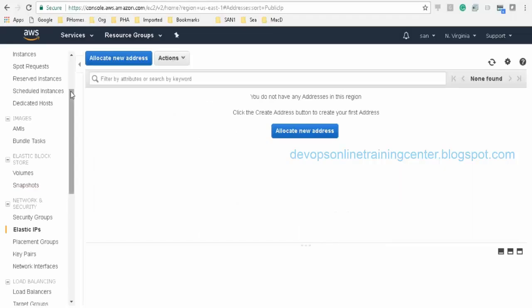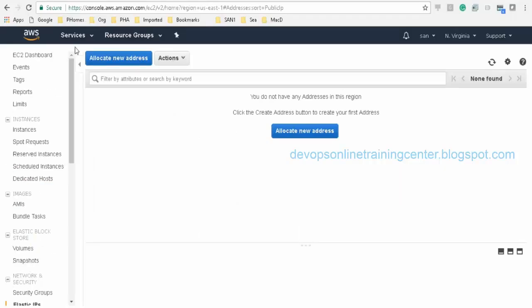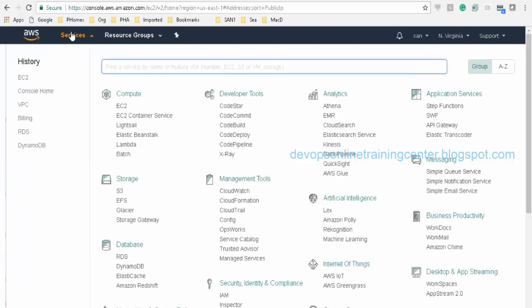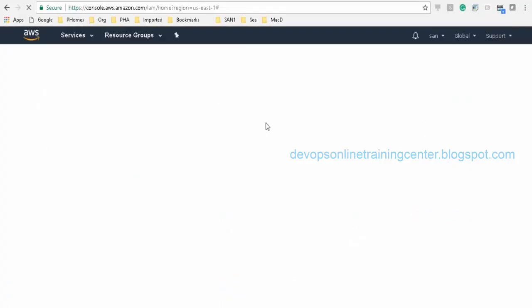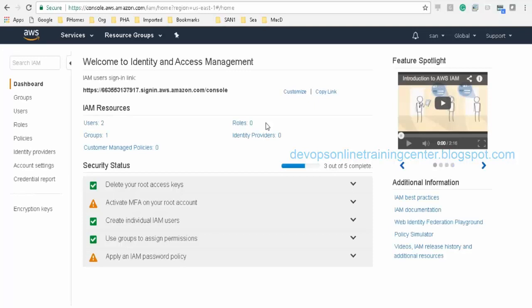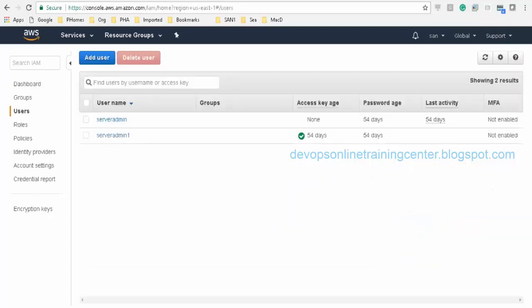Okay, let us try to create some users and understand how this works. For everything we need to go to Services, and there are a lot of services here, and there will be something called IAM. Okay, so here there are options: there are users, and groups created. Let us try to create one user. I'll delete the existing users.